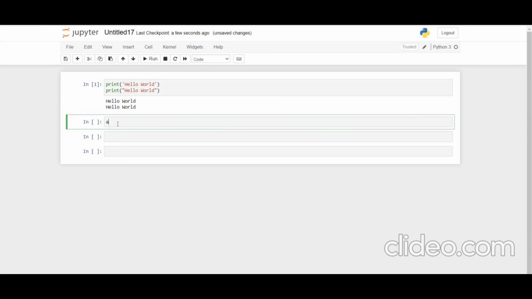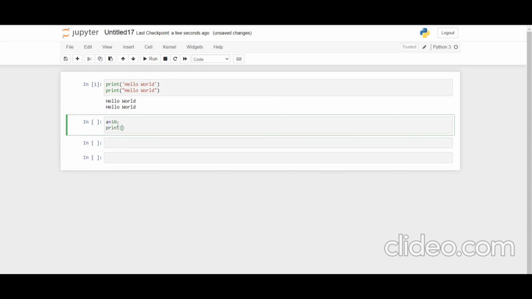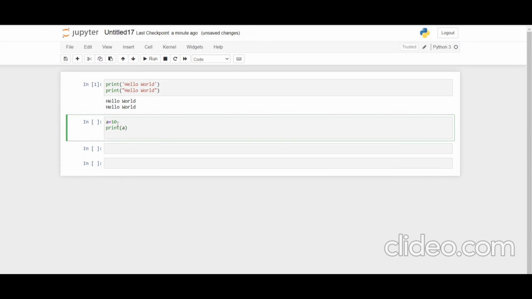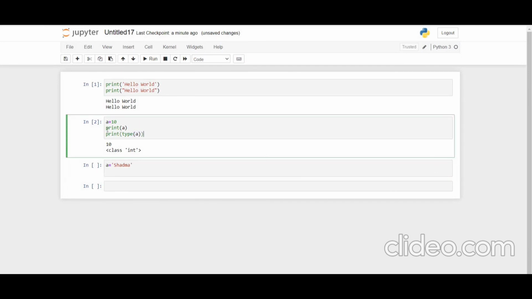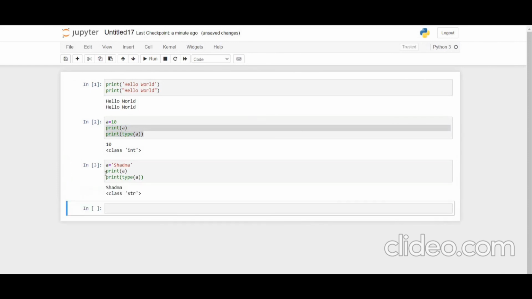And if we want to declare any variable, suppose 10, and we want to print that, also the type of the variable. Yeah, it is as simple as it is. And if it is a string, we have to write in single quote or double quote. No need of variable declaration and all. And if you are a beginner, you're going to love learning Python.